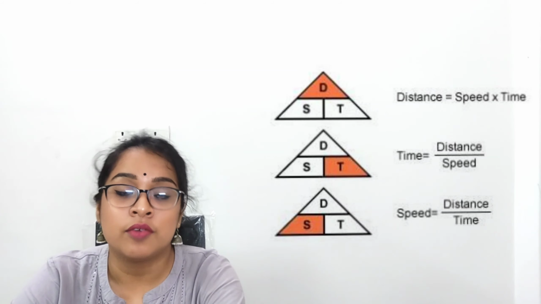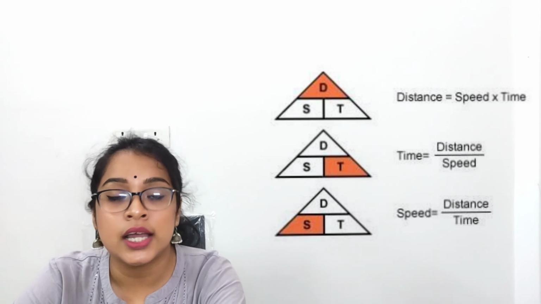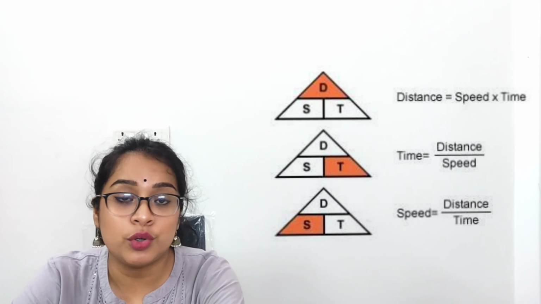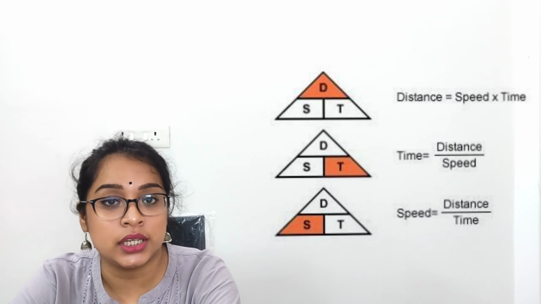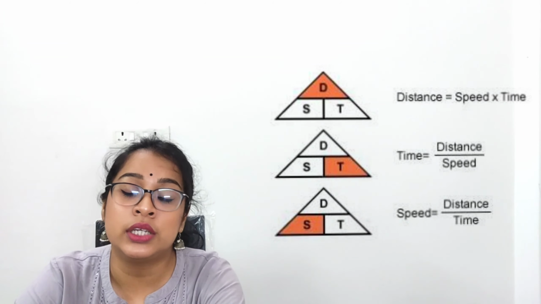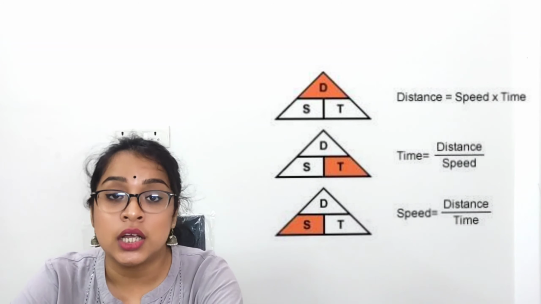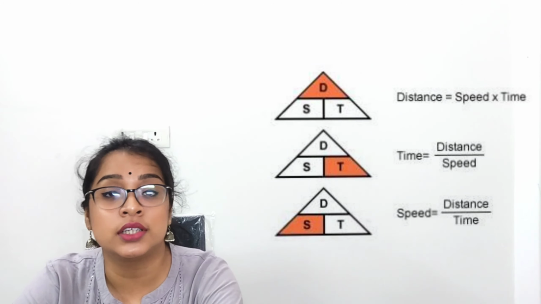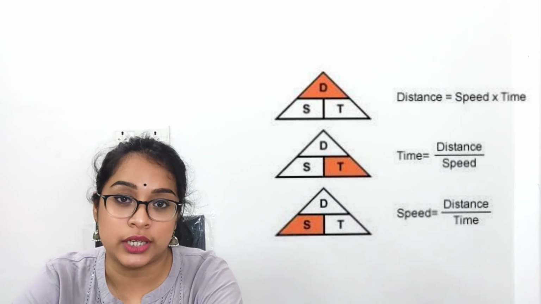So during numericals, we will convert the distance covered into its standard unit, that is in meter, and the time in second. So we will get the unit of speed in meter per second. In the same way, we can find out the distance covered and the time taken. If you know the speed and the time taken by the object, then you can easily find out the distance covered. The formula is distance covered is equal to speed into time.